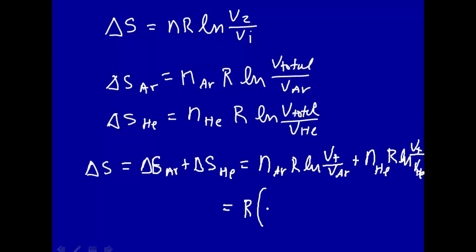This will be R, number of moles of argon times the natural log of the total volume divided by the volume occupied by argon, plus the number of moles of helium times R times the natural log. Ooh, we pulled that R out. Ooh, forgot about that. Sorry.